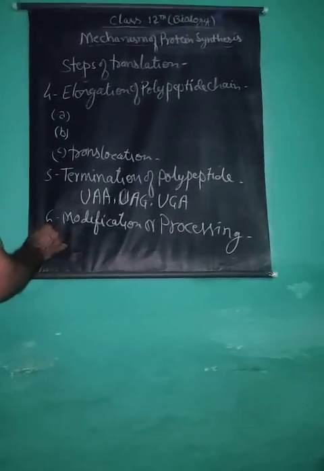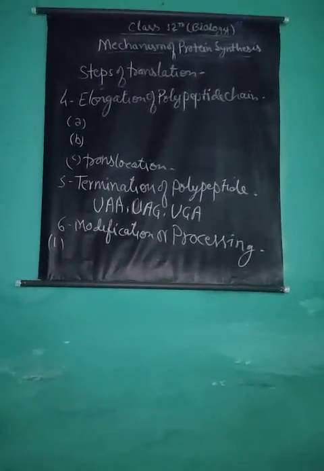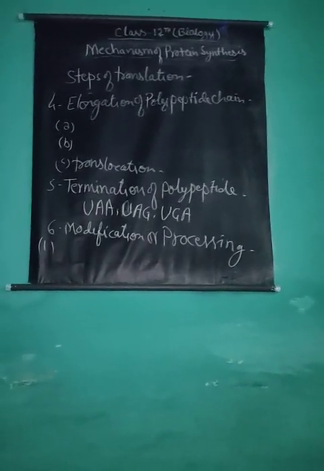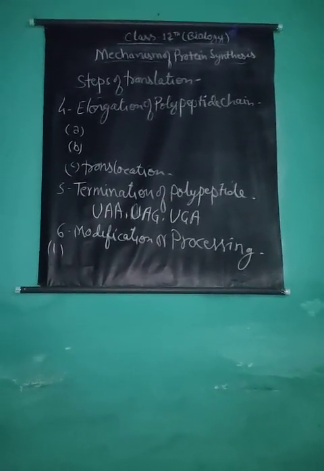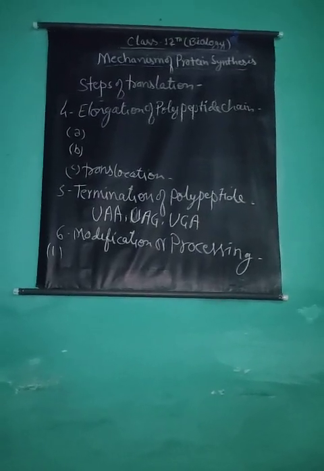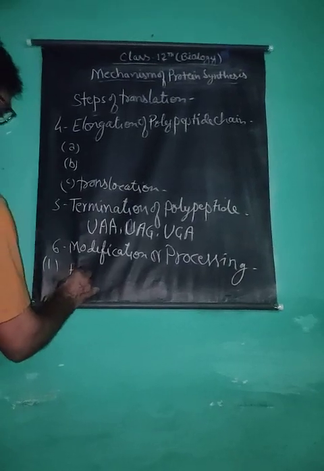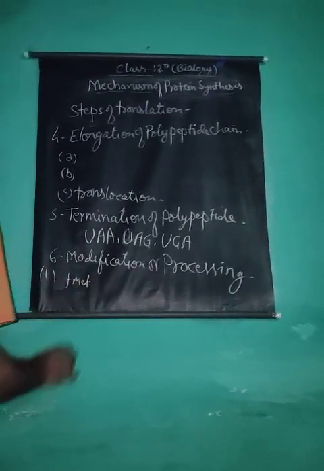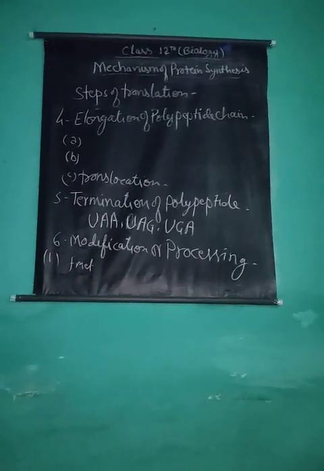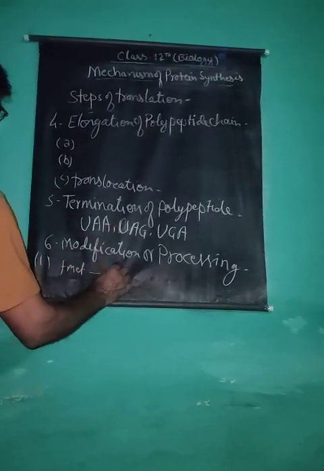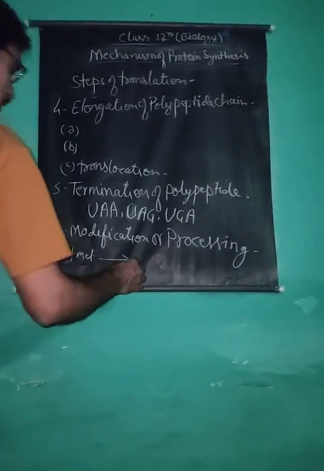First of all, the enzyme deformylase removes the formyl group of the first amino acid methionine, and the F-met methionine peptide gives rise to formic acid and methionine peptide.